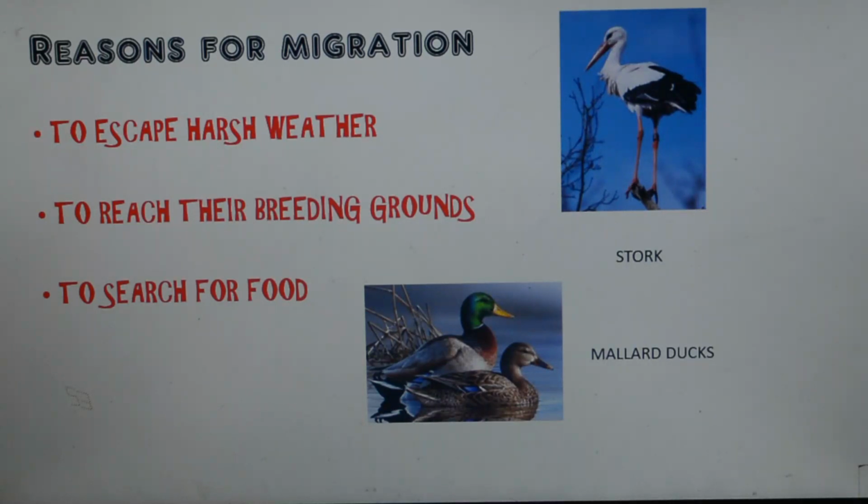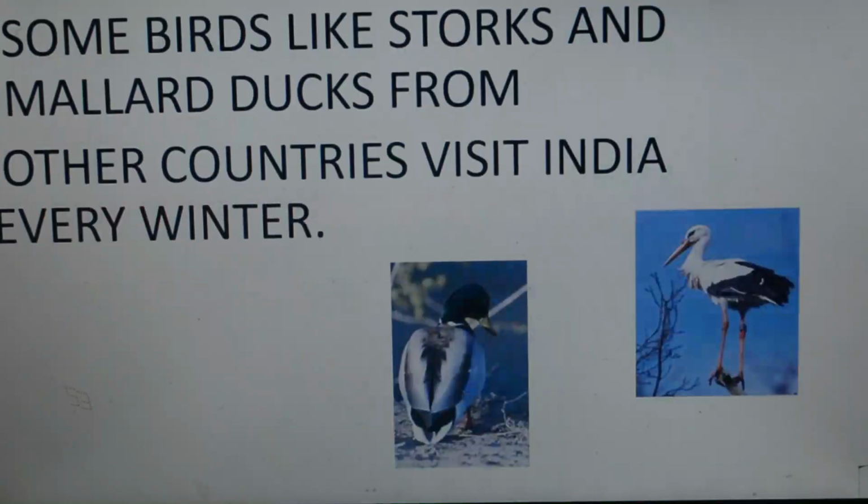In India we can see a few animals and birds, like storks and mallard ducks, that are yearly visitors for us from other countries. During winter they come to India. So where can we find these birds? Normally we can find them in Nala Sarovar wetland in Gujarat, then Eagle Nest Wildlife Sanctuary in Arunachal Pradesh, then Kumarakom Bird Sanctuary in Kerala.